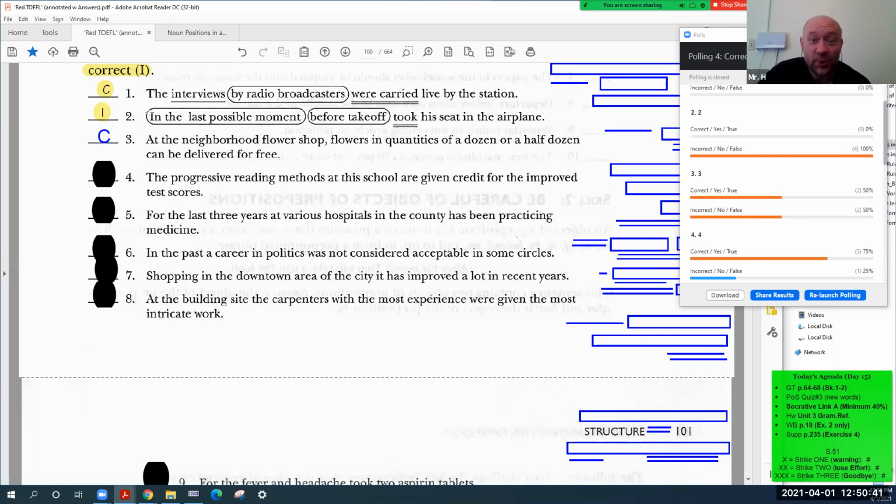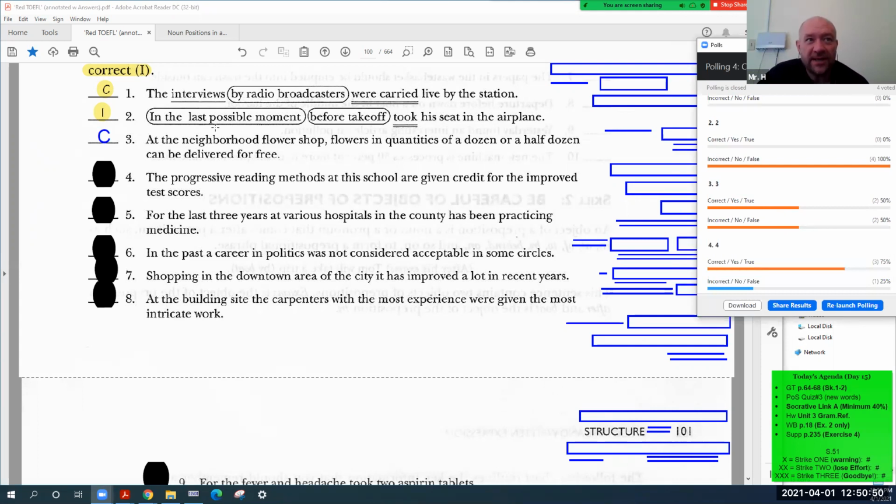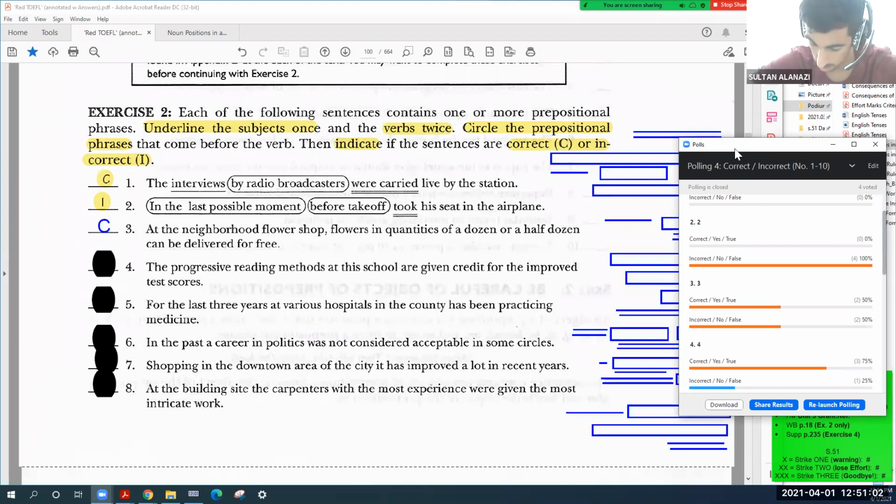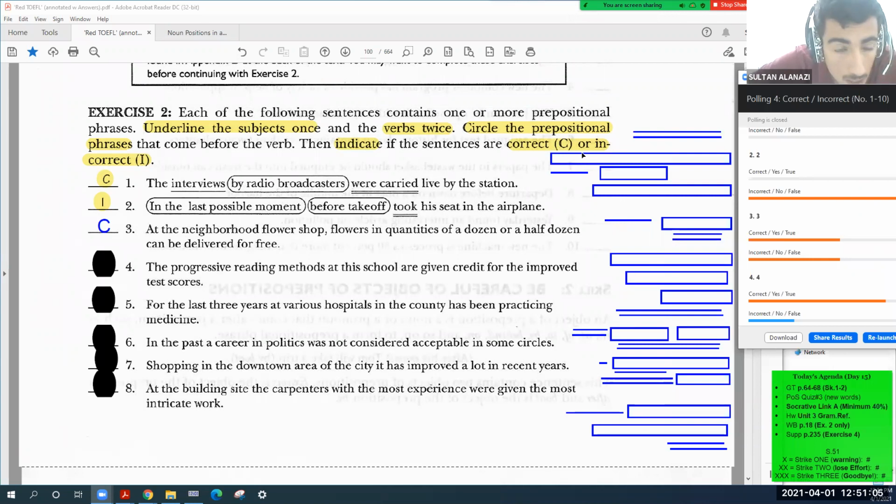This example is correct, gentlemen. Let's see why it is correct. What did you choose, Sultan? Did you say correct? No, I said incorrect. Uh-oh. Okay, let's find the prepositional phrases. I have different from you. Your book is different? Are you using the green TOEFL or the red TOEFL? No, I solved a different exercise. Oh, you did a different exercise.